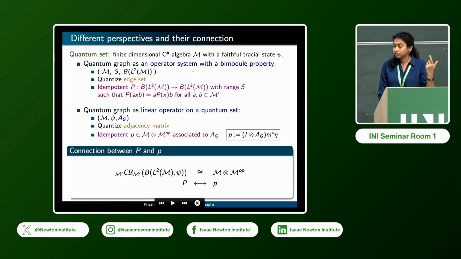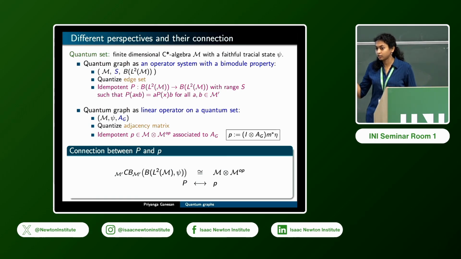And then you can associate or go back and forth between these two definitions using a correspondence between this projection and this projection. So you can view elements here as operators on P of L2 of M under this well-known isomorphism, and therefore you get a way to go back and forth between these two perspectives. But one thing to note is that this correspondence is not bijective. So if you have an operator system, then you can have many projections with range S, and so with all those projections you get an adjacency operator associated to it. So a quantum graph S might be associated with many adjacency matrices.